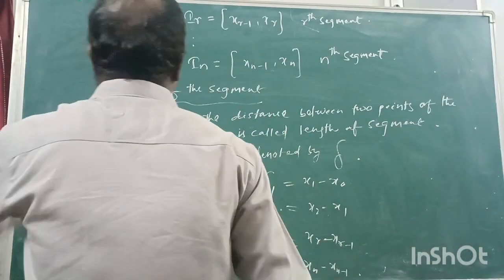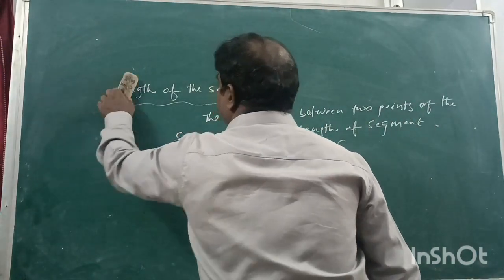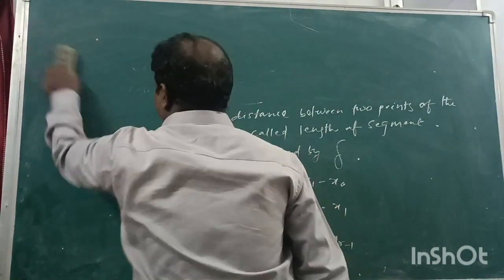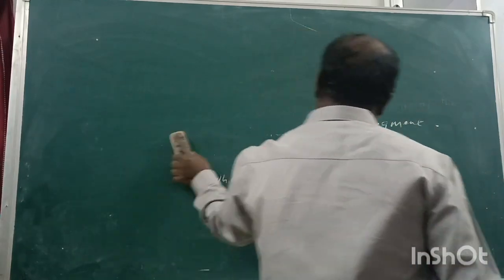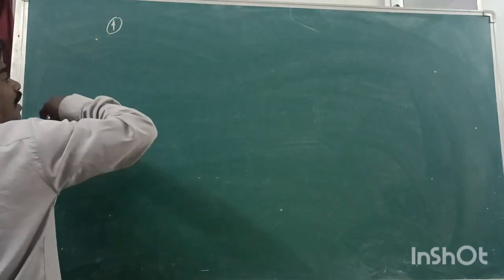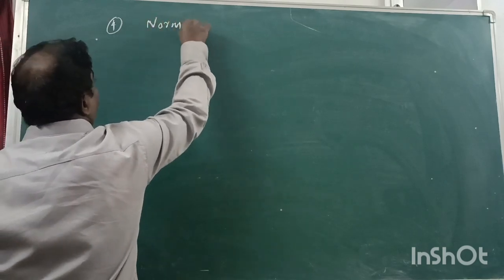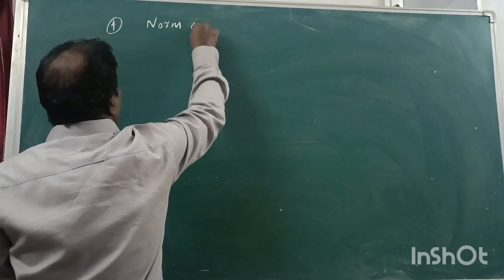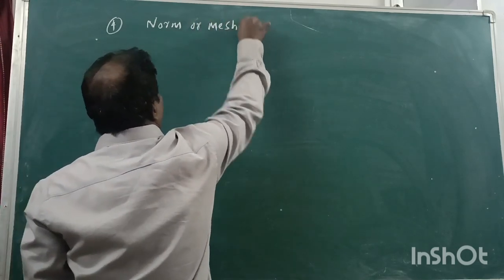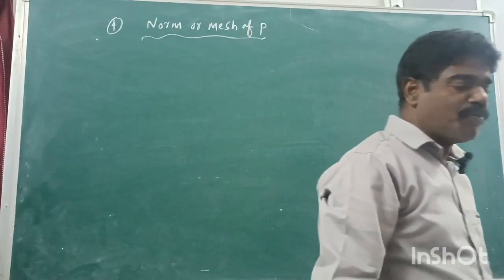The next point: norm or mesh of P. P is the partition point. For a partition point you have to find out the norm or mesh.